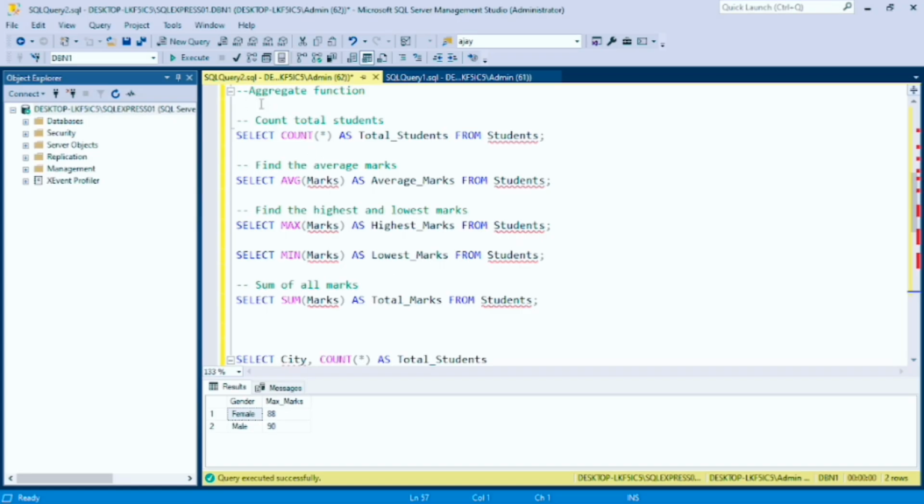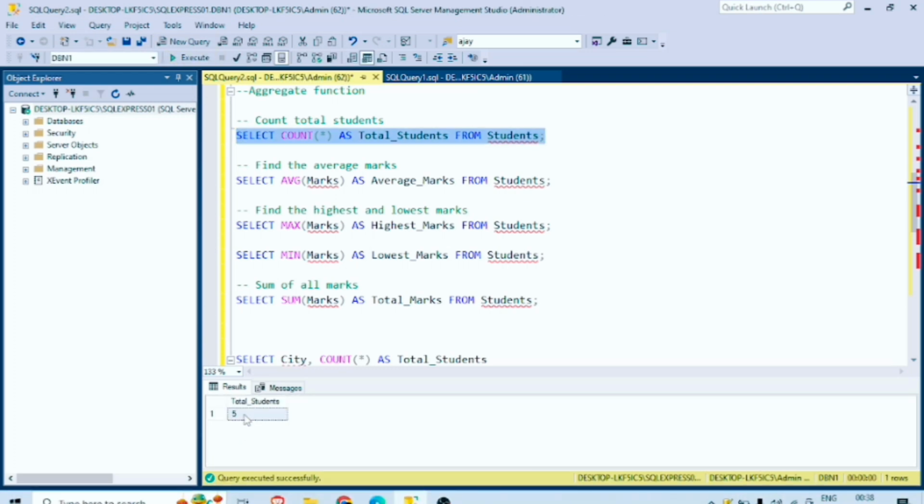An aggregate function is a predefined function used to calculate data automatically. Whenever you use the count function, it will count all the rows present in our table, and it returns a single integer value. When we run it, it will show the number of rows present in the table, which is 5.